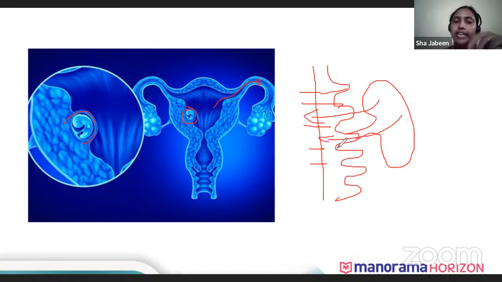So it takes the blood vessels which are there near all the waste materials, all the waste gases or the waste materials which are produced by the embryo, and they are given back to the placenta. So the placenta is very important. It is the connecting tissue. It connects the mother's body to the fetus. It brings all the required nutrients to the fetus and it takes back all the waste material from the fetus to the mother's body.